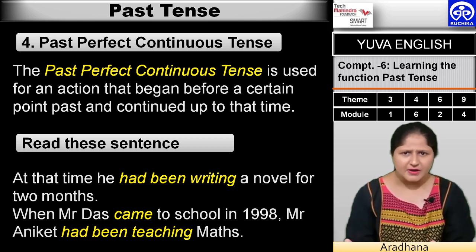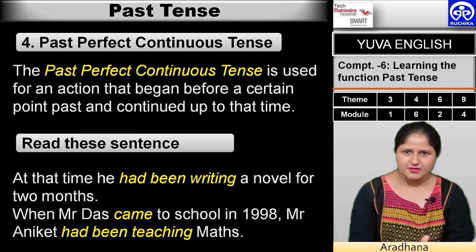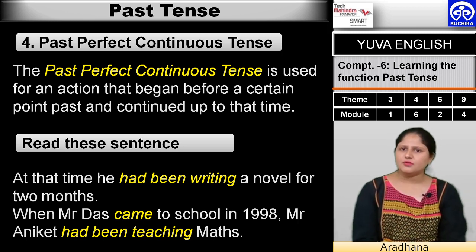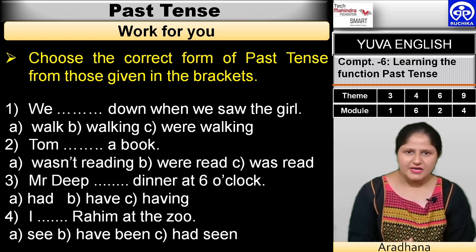So, in the past, in the year 1998, Mr. Aniket was teaching maths. So, the words are had been teaching. Teach is the verb, it is in the ing form, and had been has been prefixed. So, we are able to understand the 4 forms of tenses in the past tense.